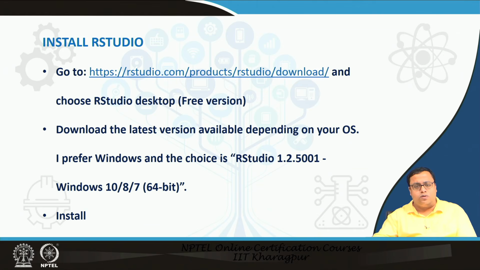So, we go to this particular link to download R Studio. When you go to the link, there are various versions of R Studio available, and we will use RStudio Desktop, which is a free version. Again, in the free version, lots of different kinds of installers are available for various OS. We will use the latest RStudio version for Windows 10 or 8 or 7, because I am doing it for Windows.